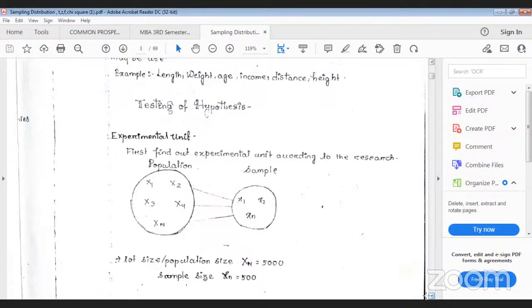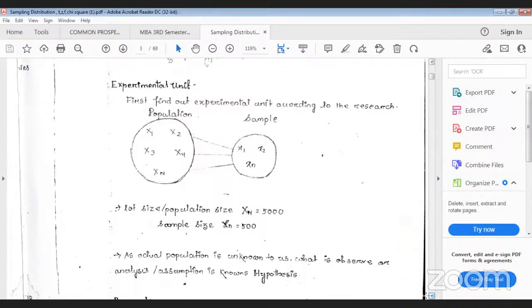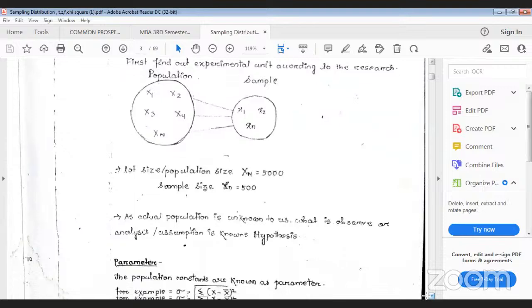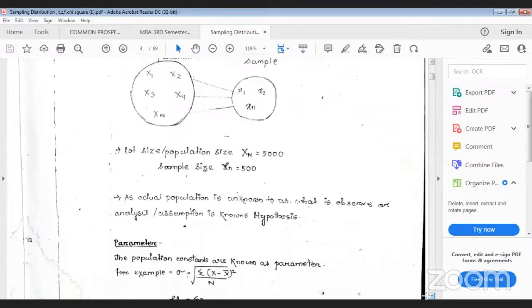So I think all of you are clear on the notations of population size, population items, and the notations of the sample. Capital X means it is your population, small x means it is your sample. So capital N is your population size, and sample size is your small n. Next, capital N is suppose 5,000, small n is your 500. Xn means each and every unit. Unit means, suppose it is a student, then each individual student is known as x1, x2 up to xn.